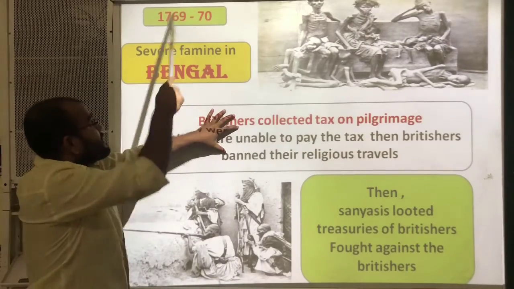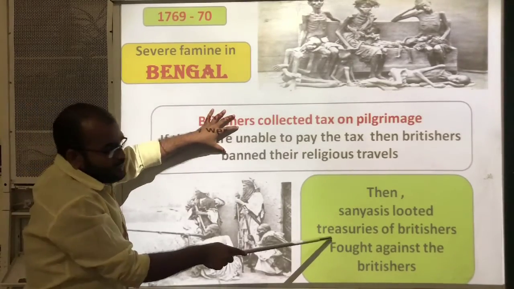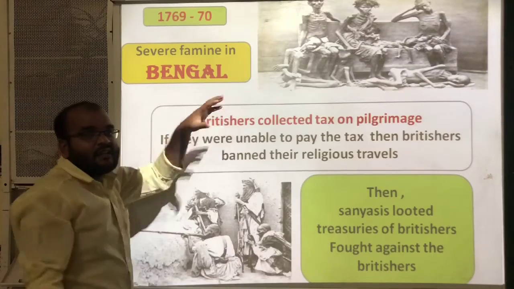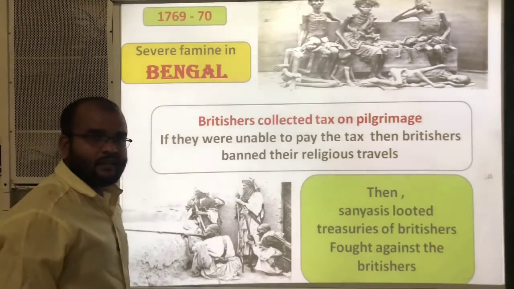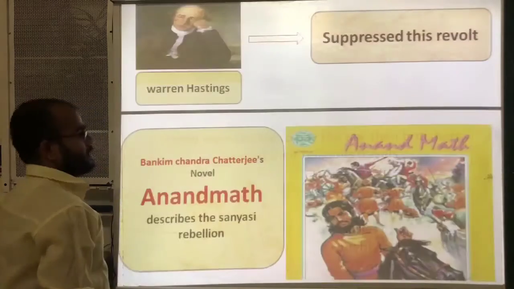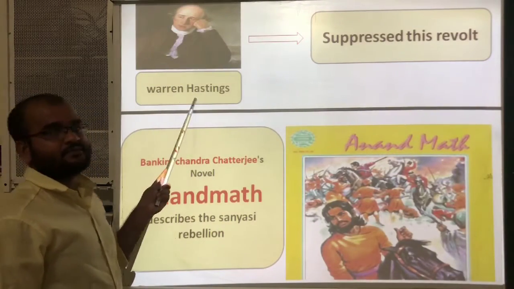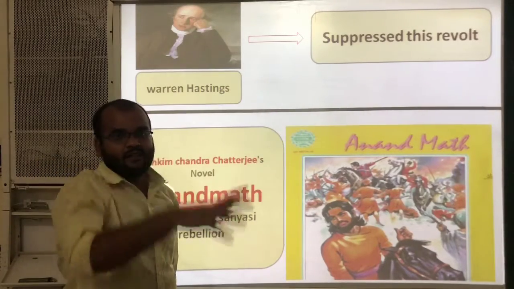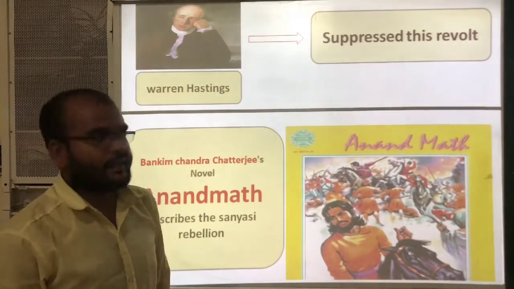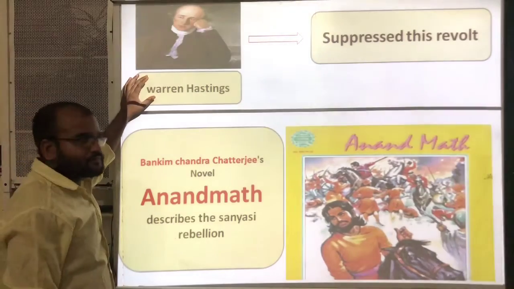Okay, this is the situation and this is the reason, and how they fought, that means how the Sannyasi rebellion started, is this one. And here one British officer, Warren Hastings, suppressed this revolt by using his military police. Warren Hastings suppressed the Sannyasi rebellion.